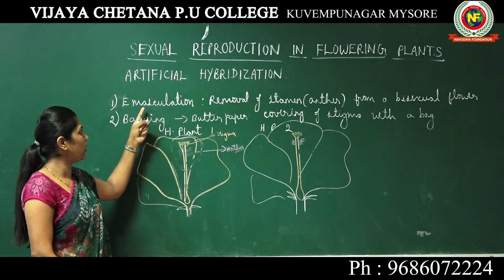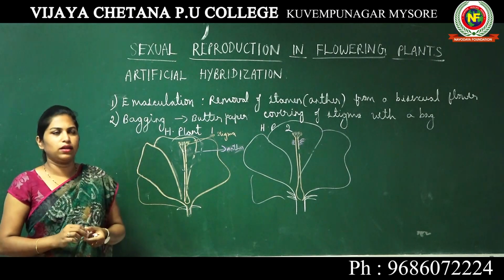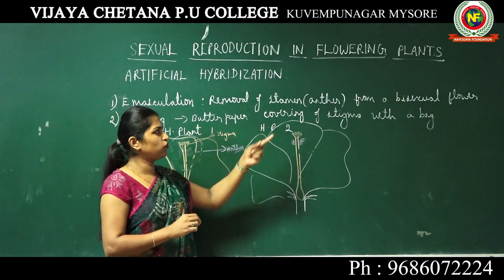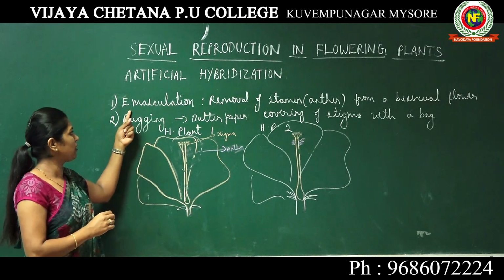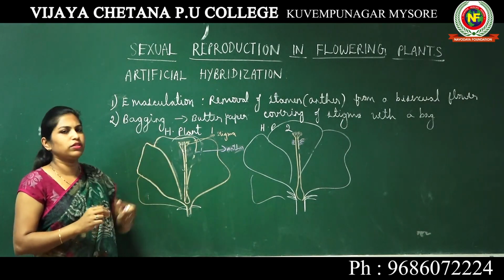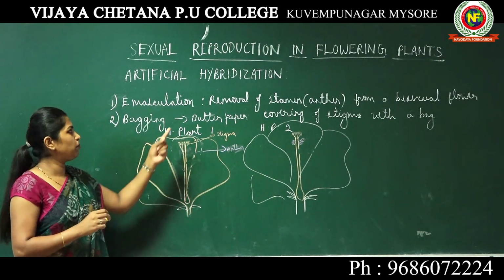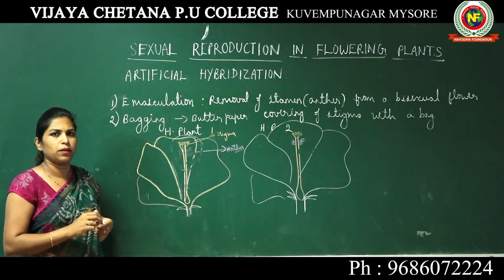The two important ones are emasculation and bagging. Okay, removal of stamens from a bisexual flower is called emasculation. Covering the stigma with a bag, which is generally made up of butter paper, is known as bagging.